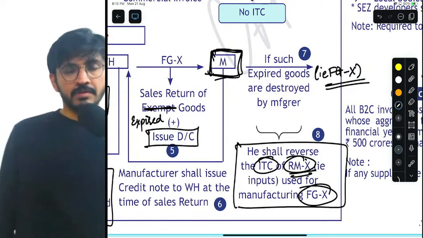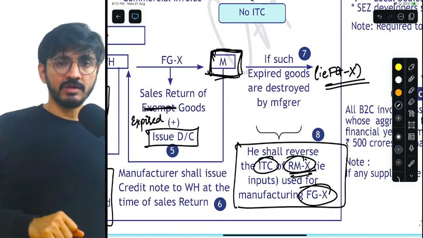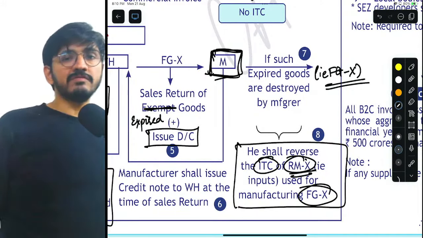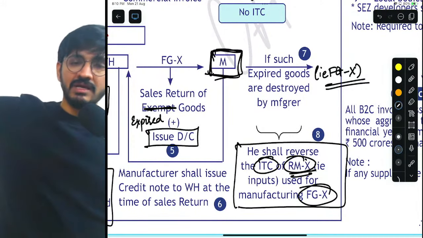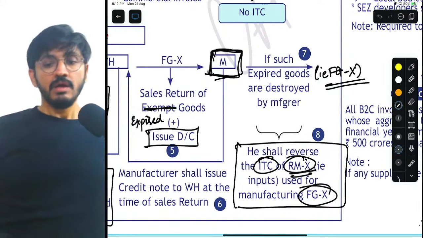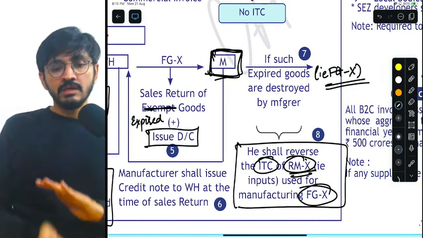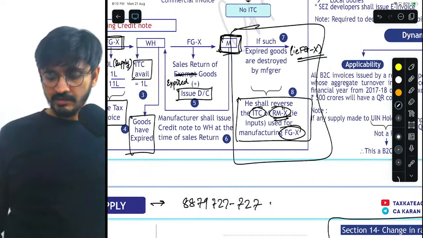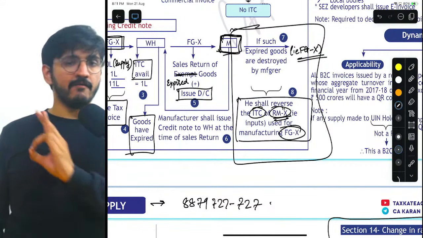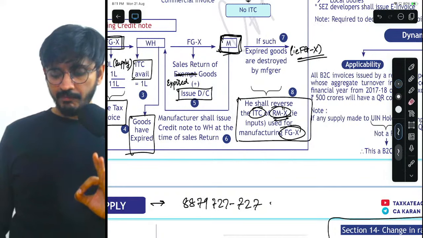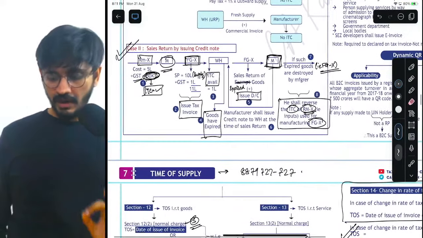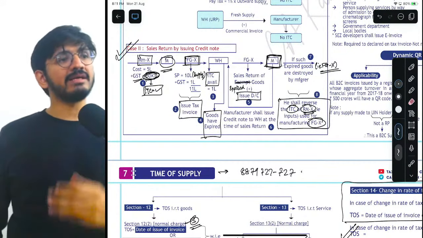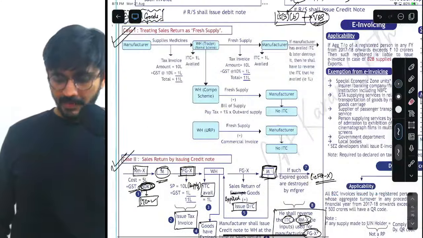So you are taking ITC of an input which eventually is getting destroyed. So you don't deserve the ITC, because Section 17(5) block credit clearly blocks it. Did you all get this concept? People get confused here for some reason, but I think I've made myself very clear. The example itself is very clear. Akila, did you get it? MS, did you get it? Avni, did you get it? Yes, sir.